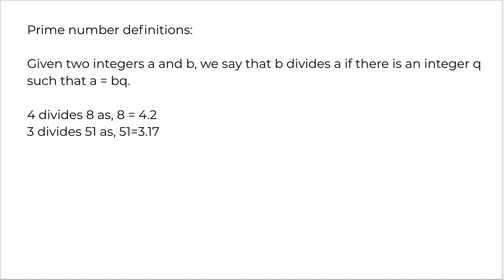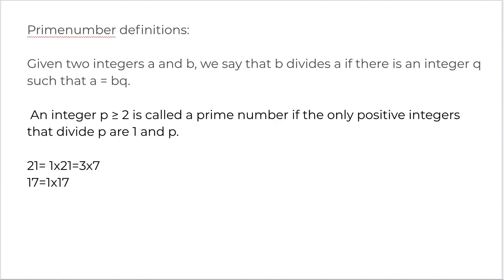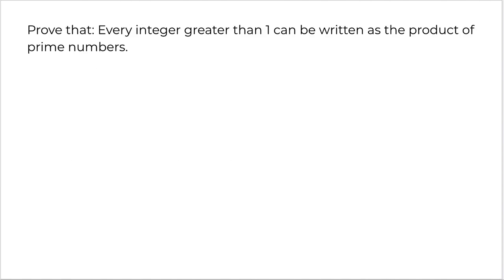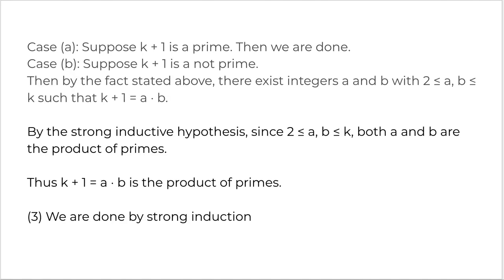We defined a few prime number definitions where numbers a and b are said to be multiples of each other if a can be written as bq. The second one was an integer p greater than 2 is called a prime number if the only positive integers that are factors of p are 1 and p. If an integer c greater than or equal to 2 is not a prime, then there exist integers a and b greater than 2 and less than c minus 1 such that c is a times b. We did a question on proving that any integer greater than 1 can be written as the product of prime numbers. We used the existing definitions that we talked about just now, right here for the two cases.